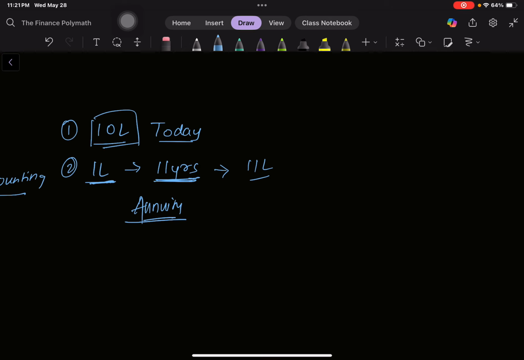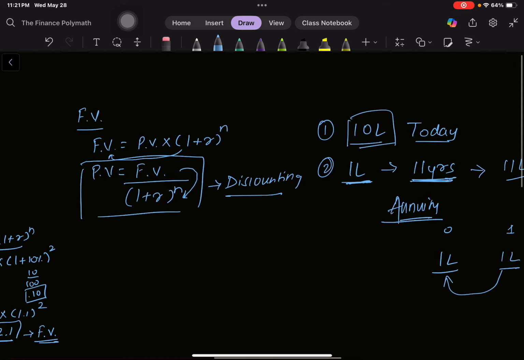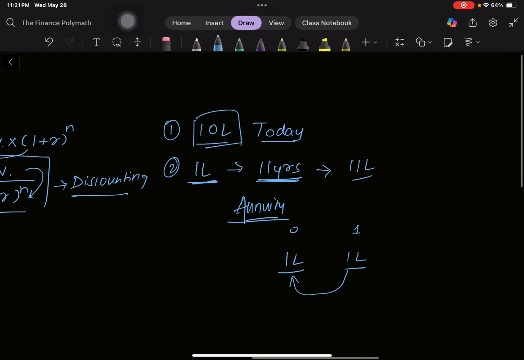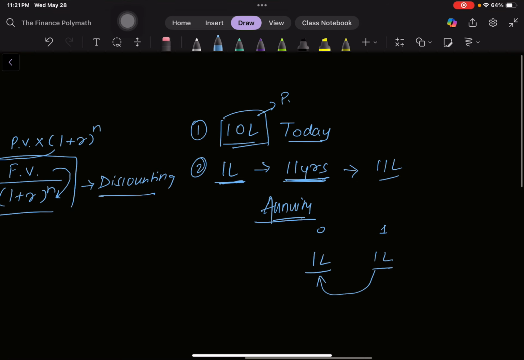Now what you'll have to do is, you'll get 1 lakh rupees today, at year 0. After 1 year you'll get 1 lakh rupees. Now to make it equal, you'll have to discount it, that is find out its present value, because this is present value. Now if you want to compare, you should know the present value of both the options.